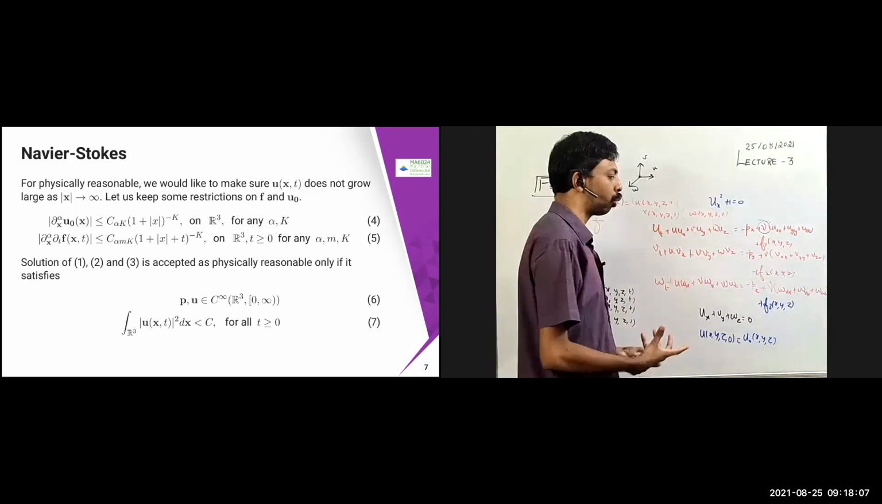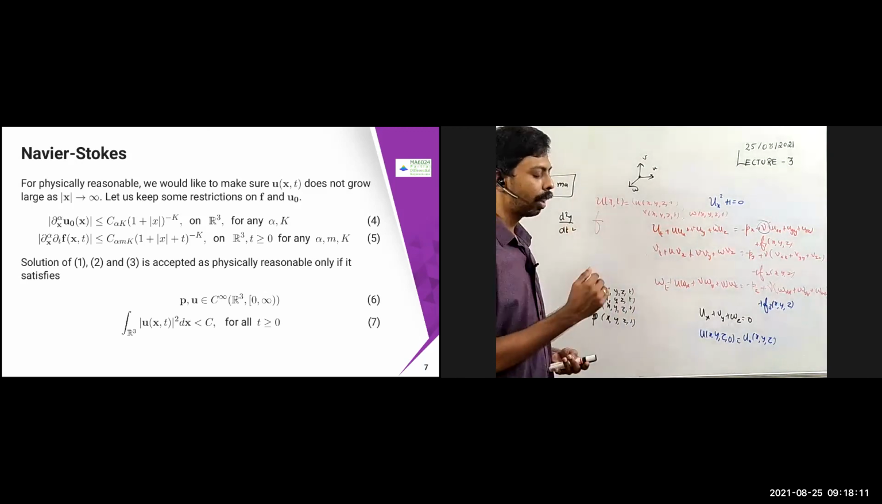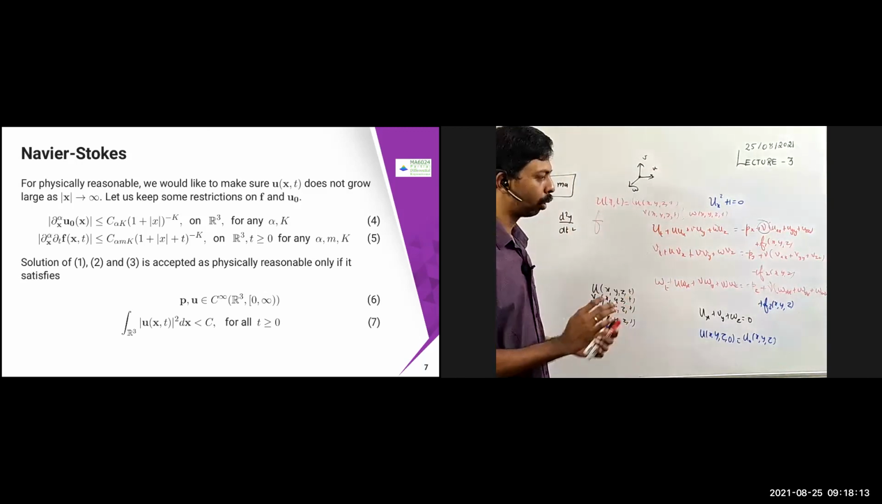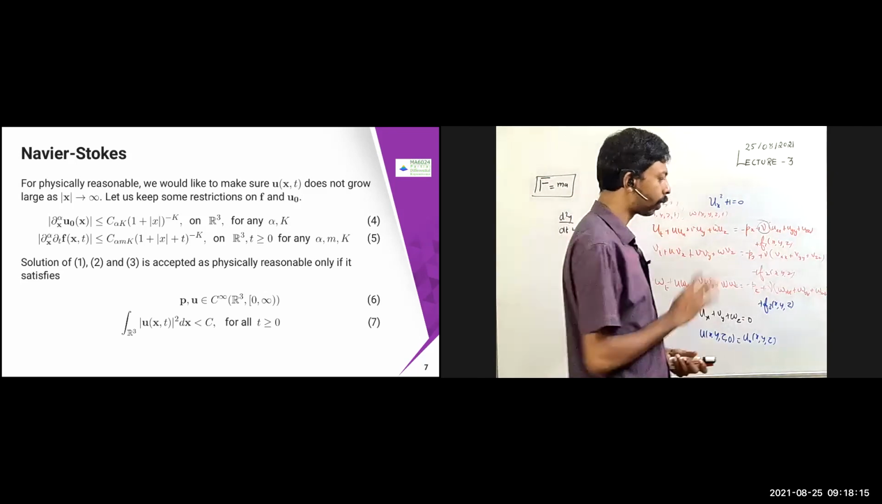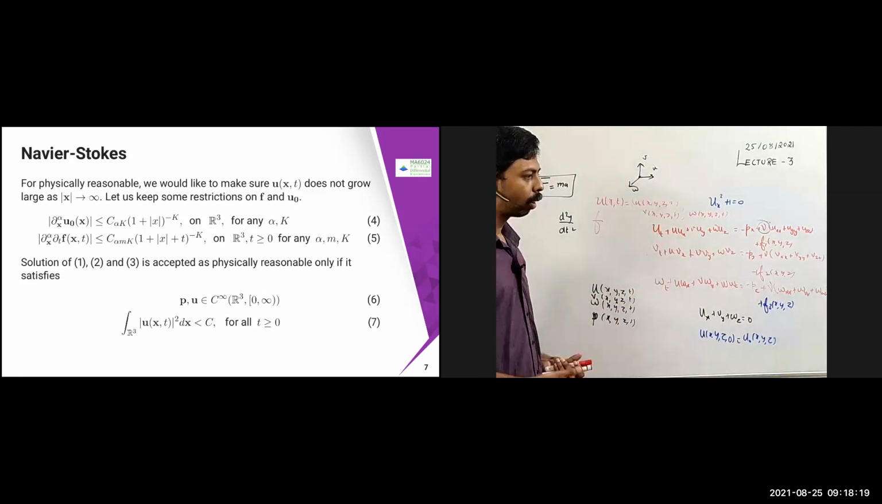So how do we make sure that it does not grow as large as x tends to infinity? So the velocity should be controlled somehow. How is it going to happen? That we need to understand. So let us keep some restrictions on f and u naught now. What are the restrictions?